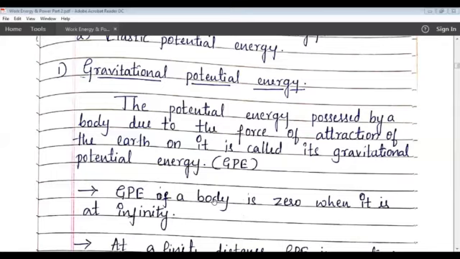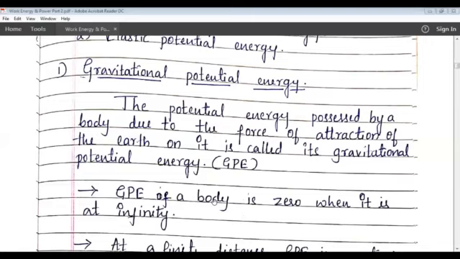The gravitational potential energy of a body at a point is the amount of work done by the force of attraction of earth in bringing that body from infinity to that point. Gravitational potential energy is the energy of a body at that point, equal to the amount of work done when you bring that body from infinity to that point.